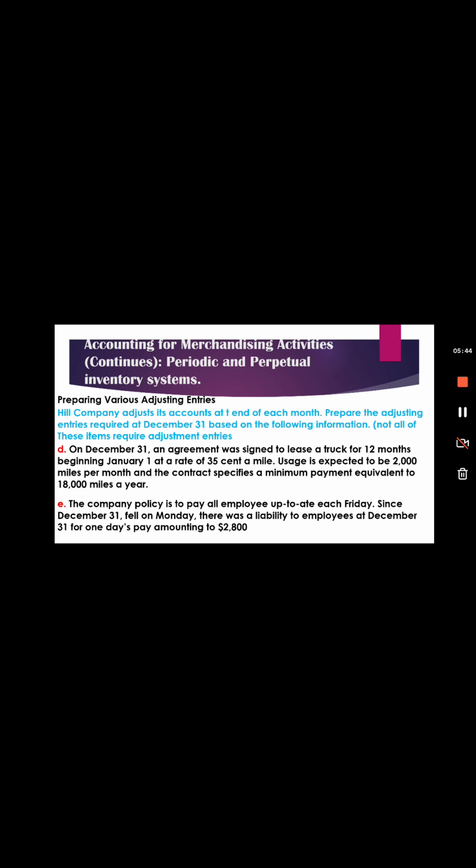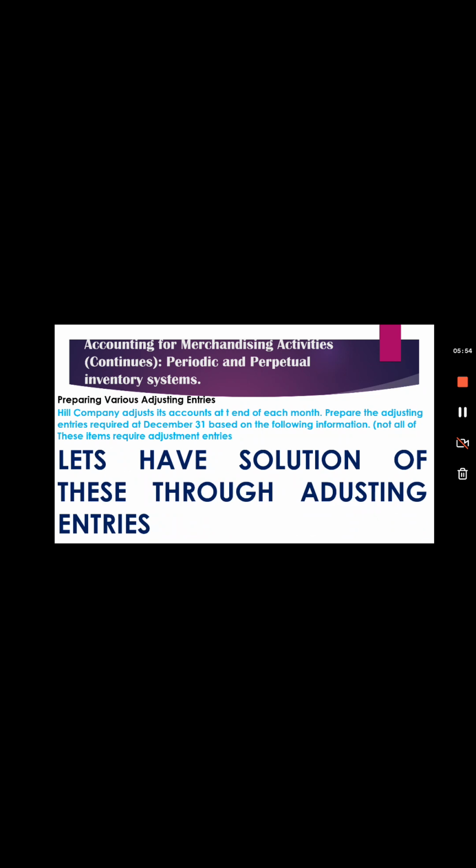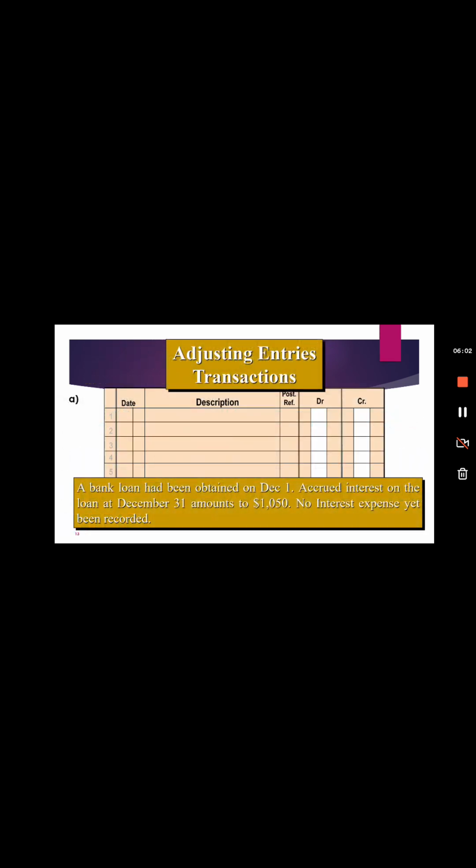Since December 31st fell on Monday, there was a liability to employees at December 31st for 1 day's pay amounting to 2,800. Now, when you prepare adjusting entries, we'll see how we go about these adjusting entries.